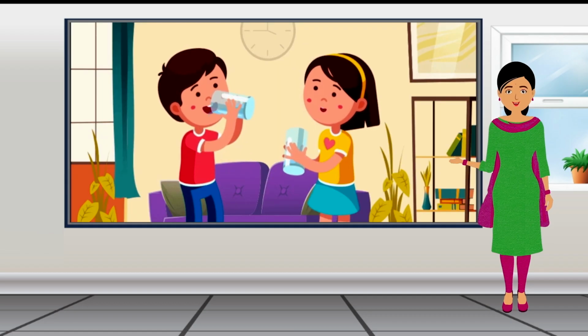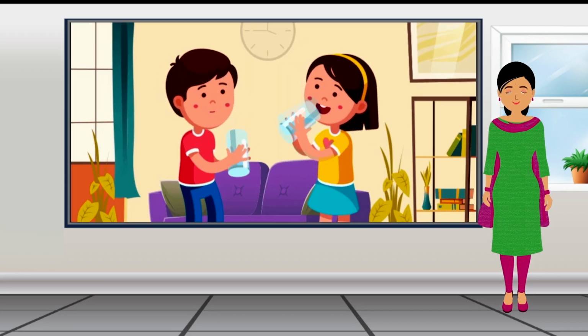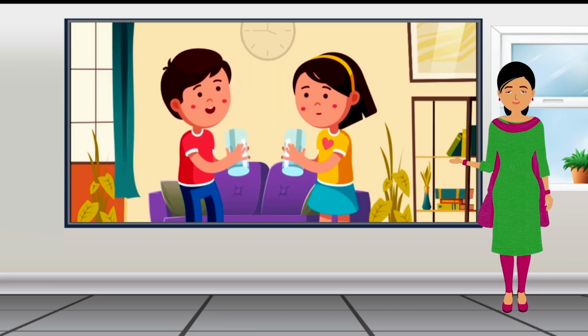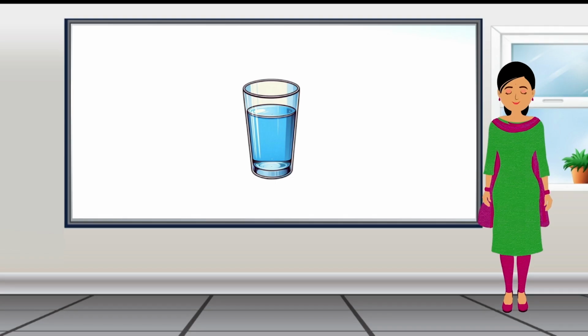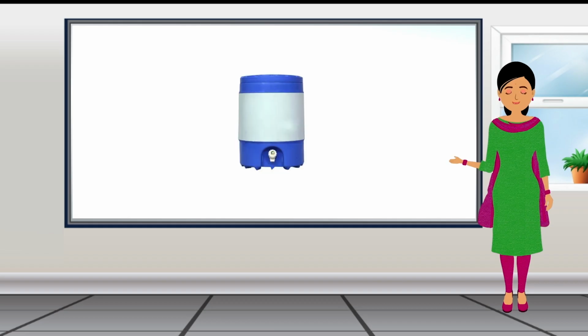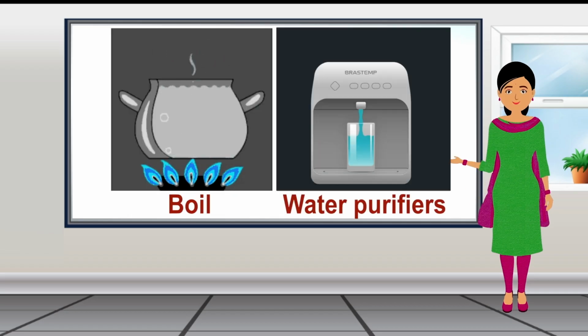All of us need water to drink. The water that is safe for drinking is called potable water. It is very important to keep the drinking water clean. How can we keep drinking water clean? To keep the drinking water clean, we should store drinking water in clean, covered containers. Always filter the water before drinking it to make sure it's clean and safe. Nowadays, people boil or use water purifiers to make the water clean and safe for drinking.